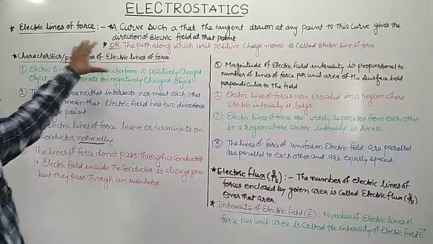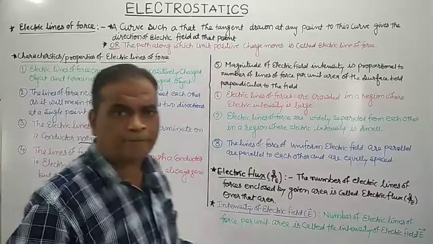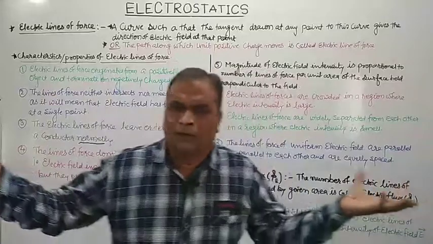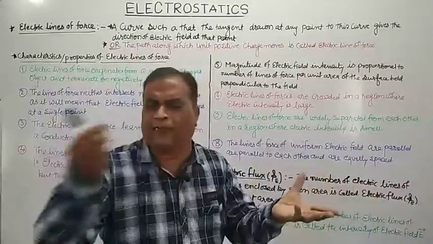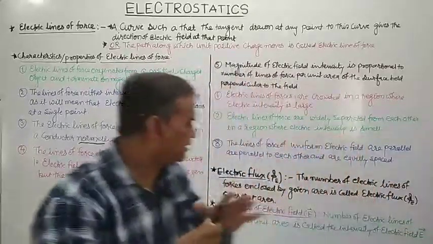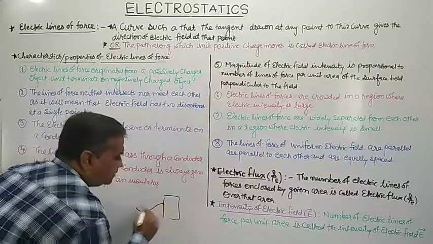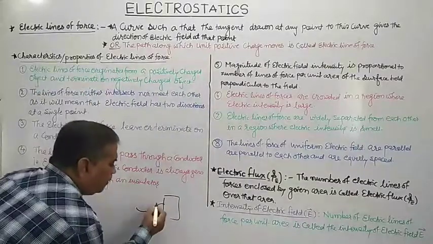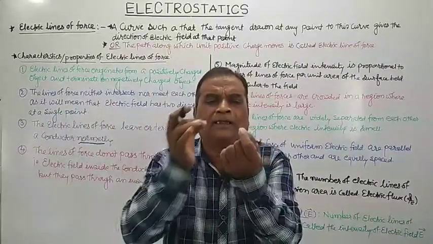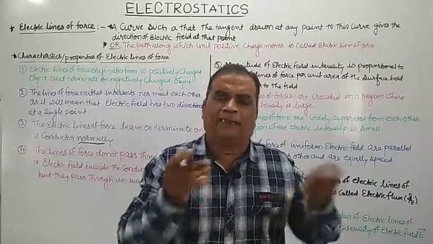Now the fourth point regarding the characteristics of electric line of force is that the lines of force do not pass through a conductor. Why do they not pass through a conductor? Because a line of force means a unit positive charge is traveling along a certain path, and in its path, if there is a conductor, what does a conductor consist of? A large number of free electrons. When the line of force reaches the conductor, that unit positive charge recombines with a free electron and they vanish.